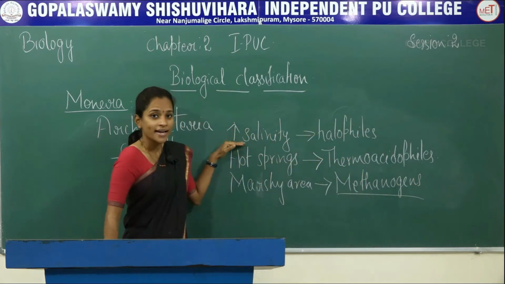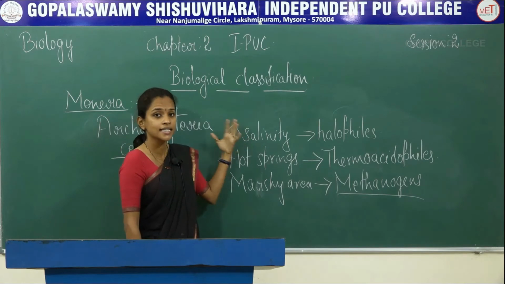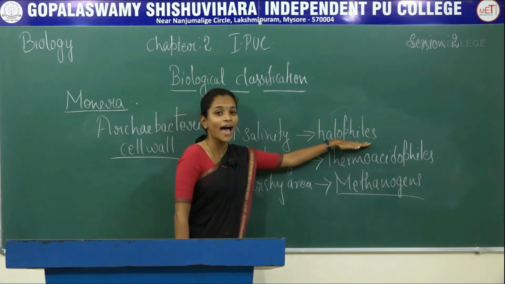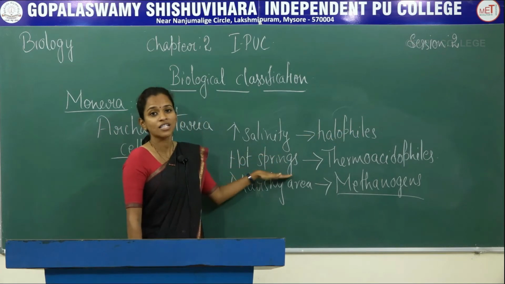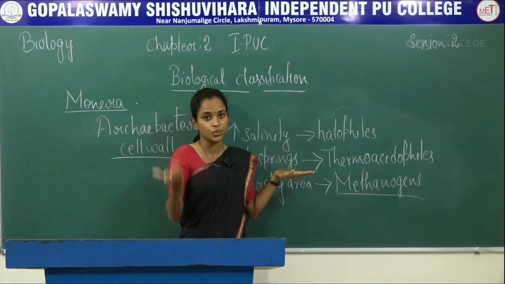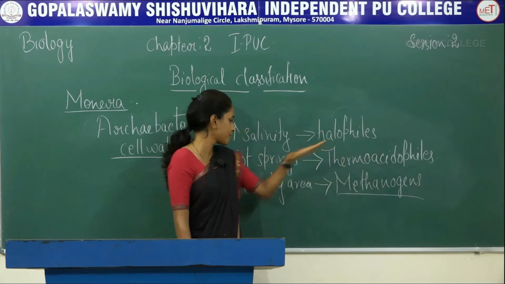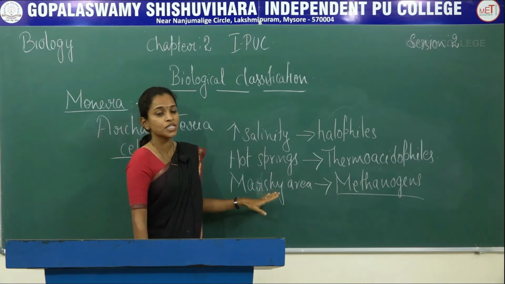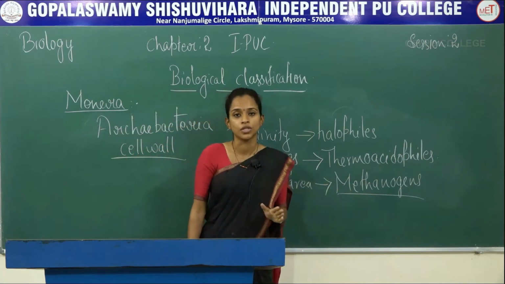So bacteria which live in higher salinity are called halophiles. Bacteria found in hot springs where the temperature is very high are called thermoacidophiles. And those found in marshy areas are termed methanogens.